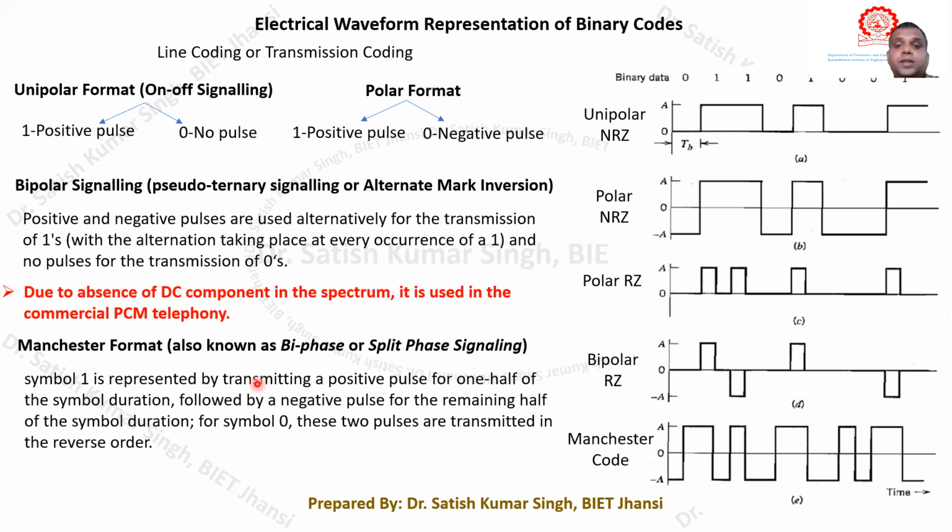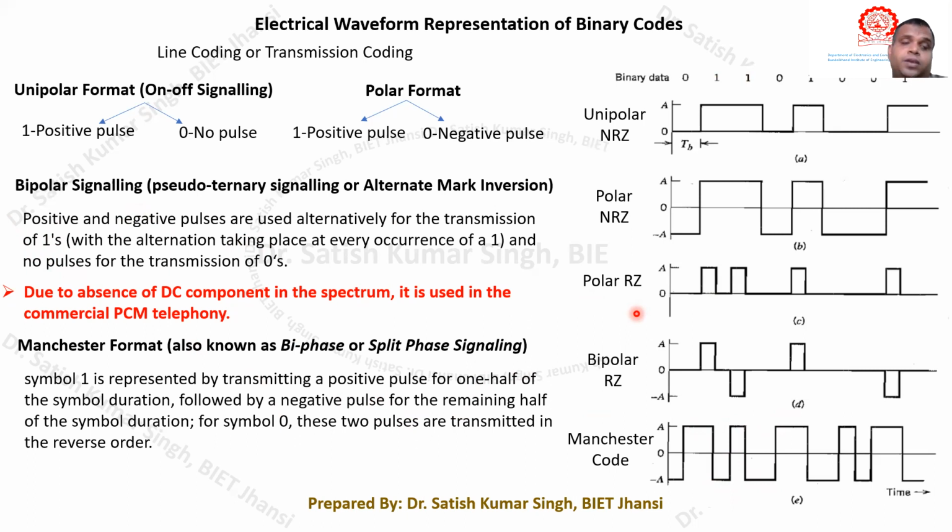You remember that I will be discussing the bandwidth requirement of pulse code modulation in my coming lectures. At that time I will be discussing this bipolar signaling, because based on the bipolar signaling only we have to calculate the bandwidth of the pulse code modulation. And you remember, whenever a question or problem comes on pulse code modulation, if it is not mentioned which particular line coding has been used for sending the encoded signal, you please by default consider it is bipolar signaling.